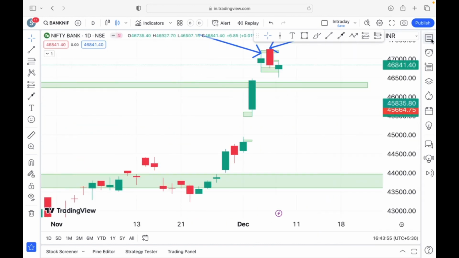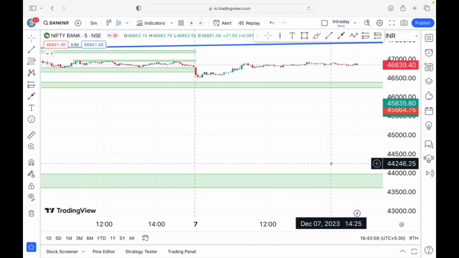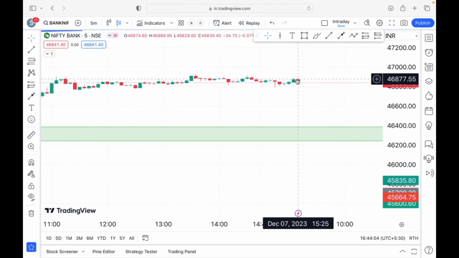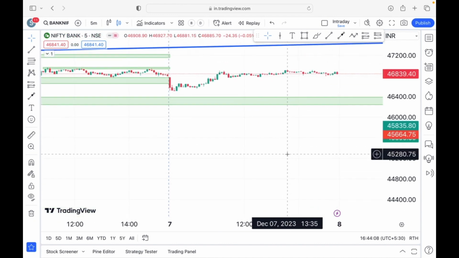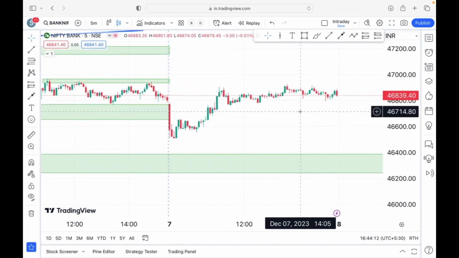Now let's come back to Bank Nifty and let's see what we can learn from our intraday chart in the Bank Nifty. So this is the Bank Nifty's chart on a 5 minute time frame, and this is the entire day's price action of Bank Nifty.